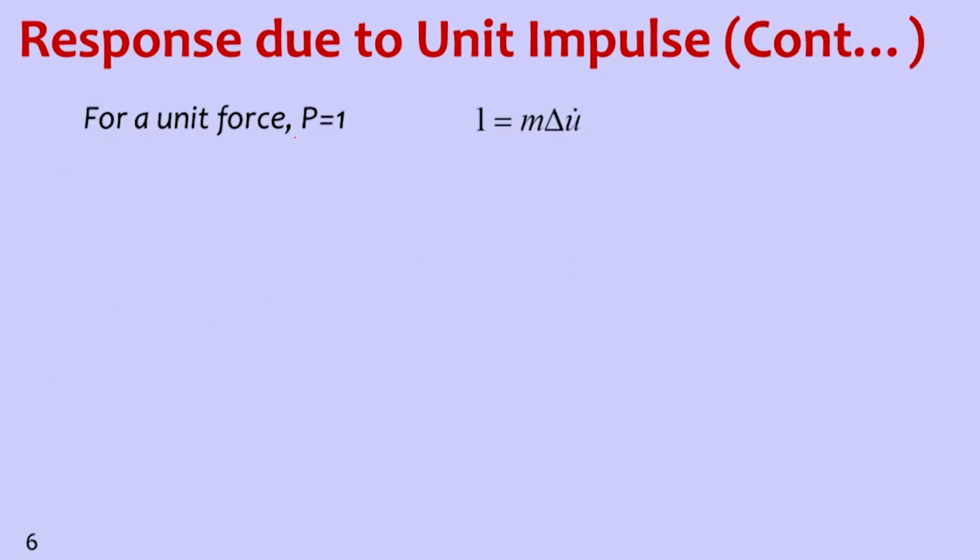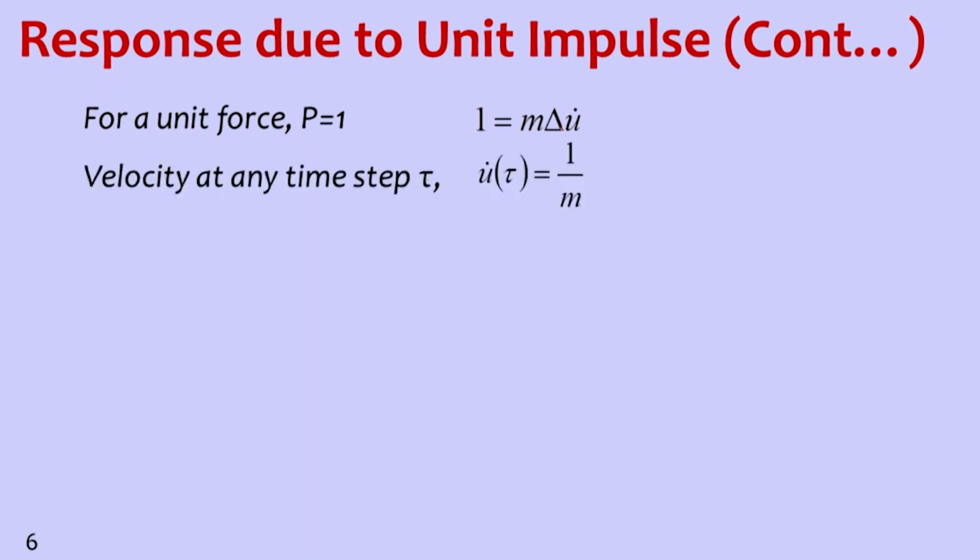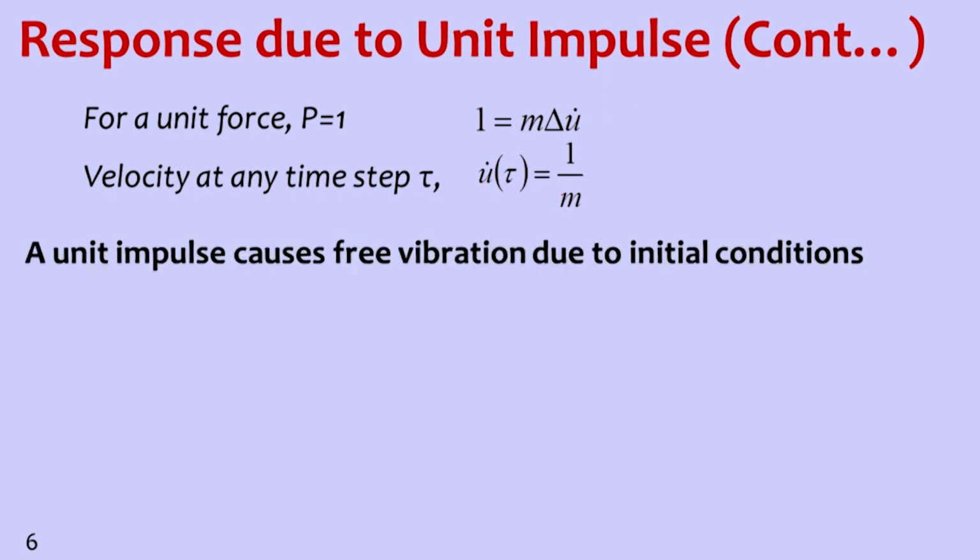So p of delta t multiplied by delta t is 1. So that means 1 is equal to m into delta u dot. From this we can get that u dot at tau is equal to 1 by m, assuming the initial velocity is 0. So u dot at tau is 1 by m. Delta u dot, which is u2 dot minus u1 dot, where u1 dot is 0, so u dot at tau is equal to 1 by m. So a unit impulse causes free vibration due to initial conditions.